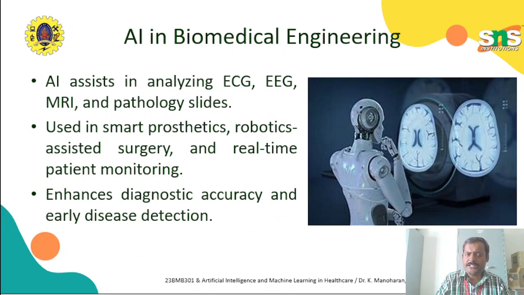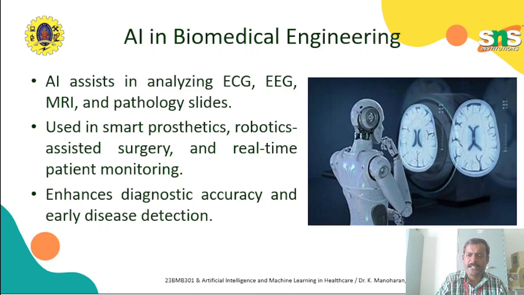AI in biomedical engineering. AI can be used in biomedical applications, for example for analyzing data like ECG, EEG, or MRI data. AI can assist in better diagnosis.